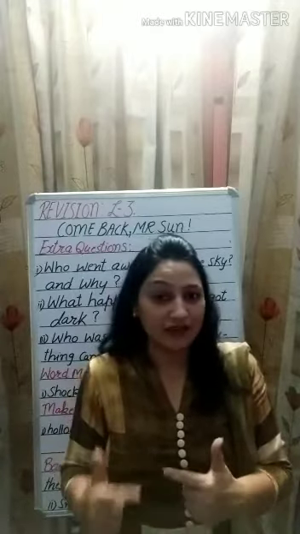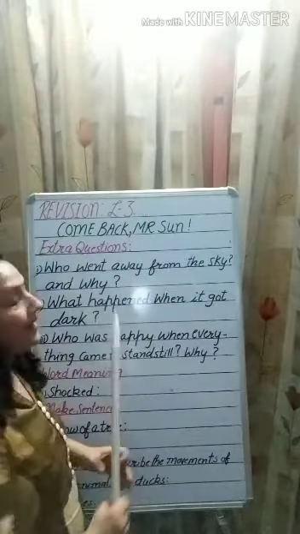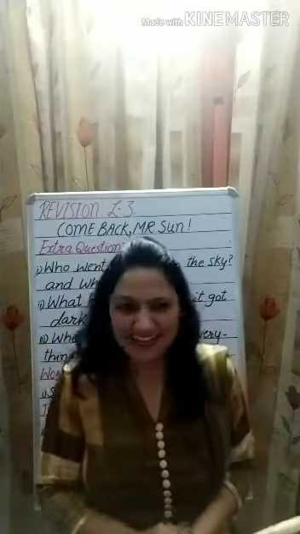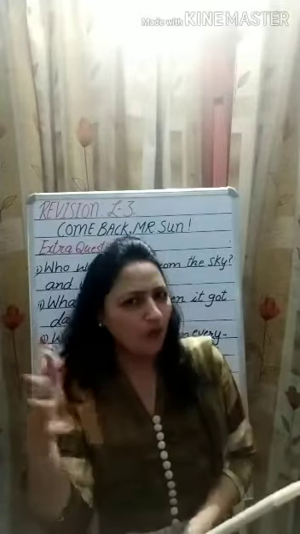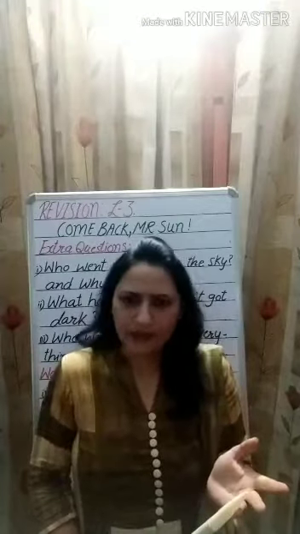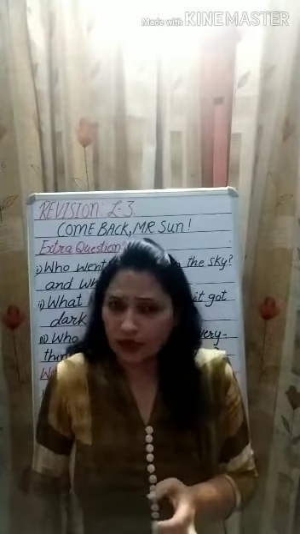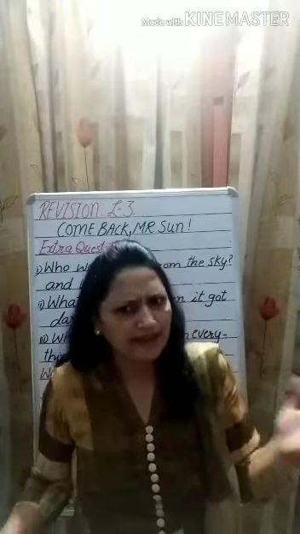Now let's have discussion. Okay, now we'll discuss some extra questions. So first question is, who went away from the sky and why? And I'm sure you know the answer. Hurry up, give me the answer. Yes, it was Mr. Sun who went away from the sky. And why? So a number of reasons are there. It was Sunday, so the sun wanted to take rest. One more thing: the sun disappeared because he wished to take rest.